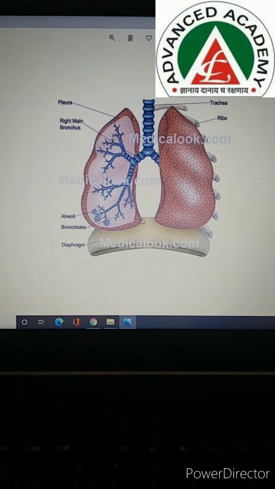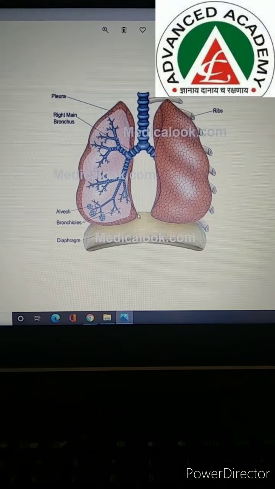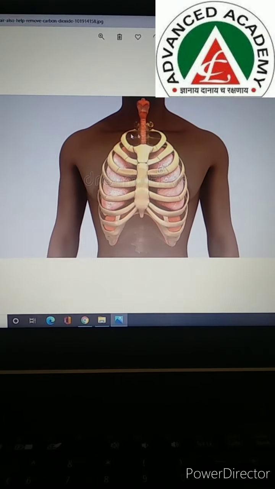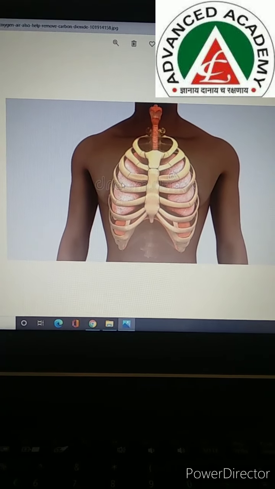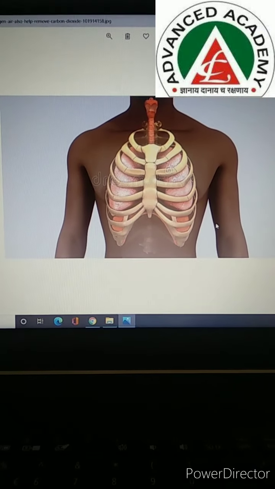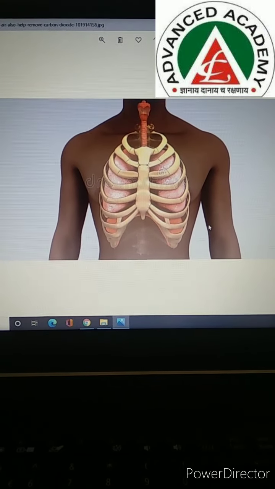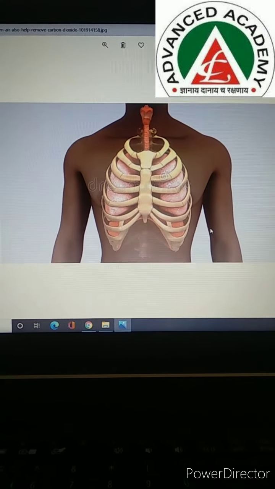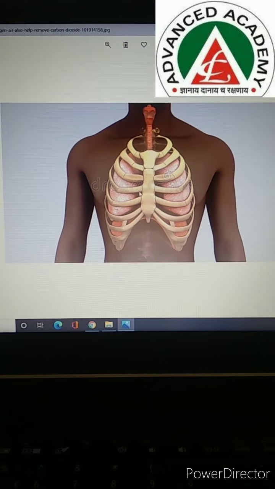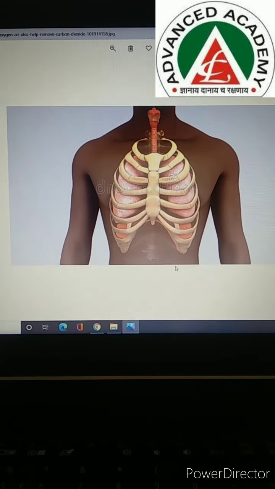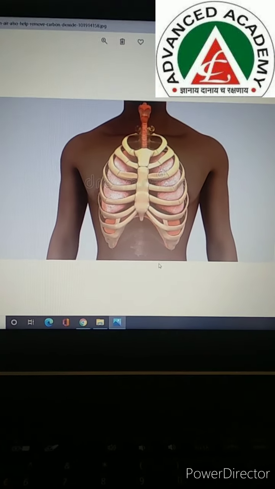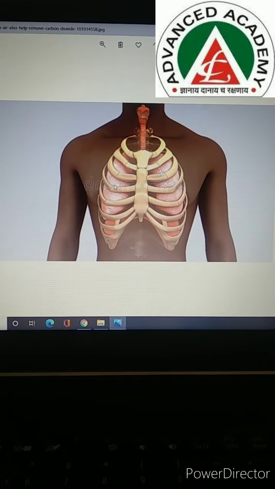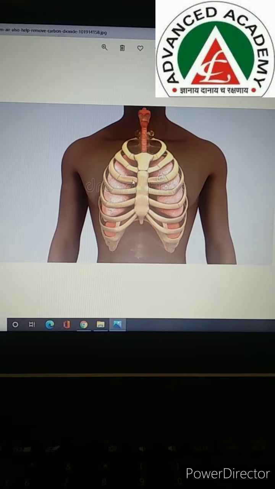Okay, now the next thing is who protects the lungs. So here I will show you. This is the rib cage. The rib cage protects the lungs. Okay, now what is the function of lungs? Lungs help us to breathe in and breathe out. And these two lungs are close to each other. Why are they close? Why are they not far away from each other? Because they have to work together. As they have to work together, that is the only reason these two lungs are close to each other.